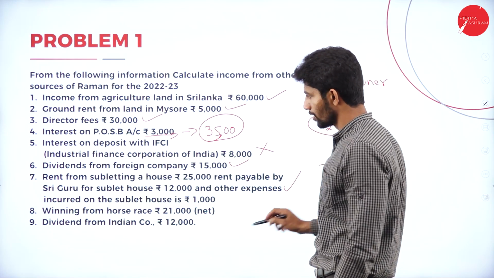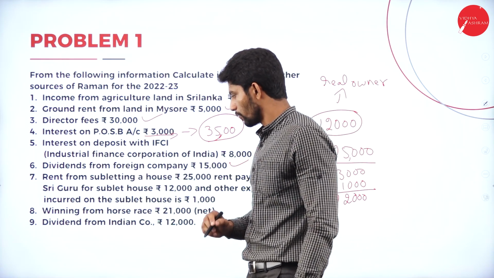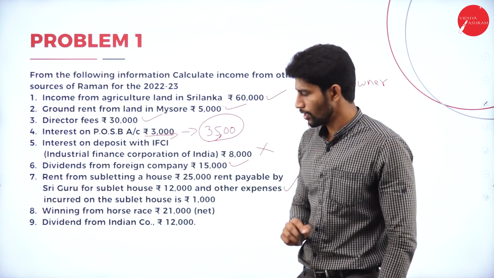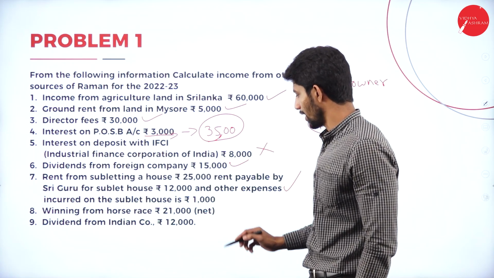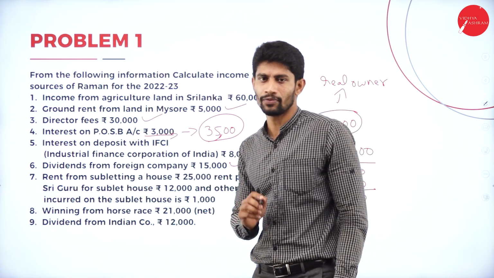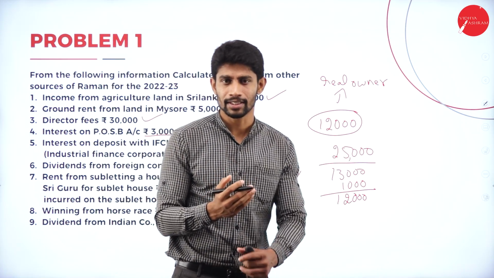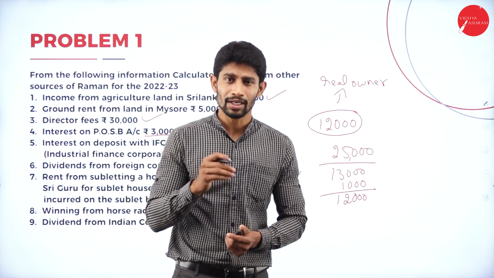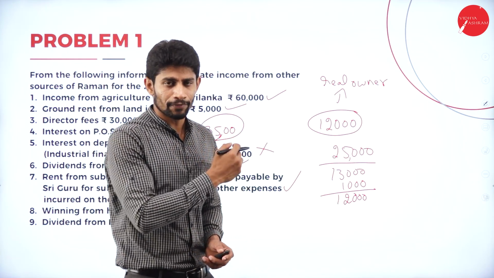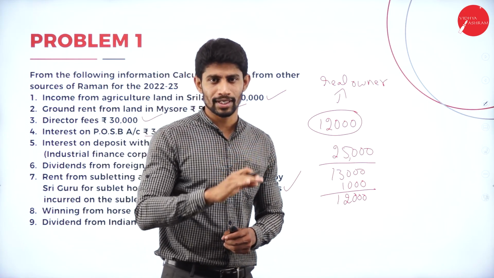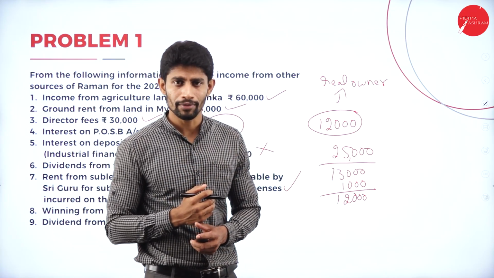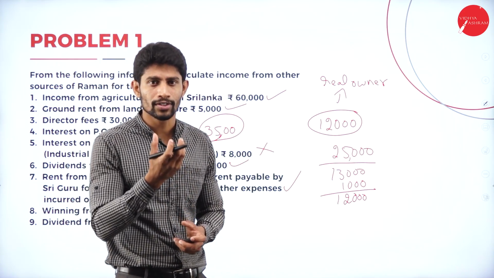That was the 7th point. The 8th point: winnings from horse race, rupees 21,000. They have given it as net. Net means after tax. Here we are calculating income from other sources in order to impose the tax. So what are we supposed to do now? We are supposed to make it a gross value.